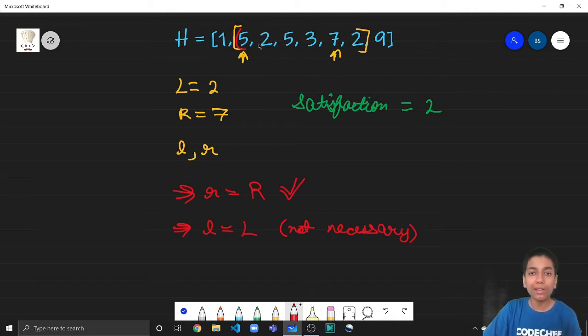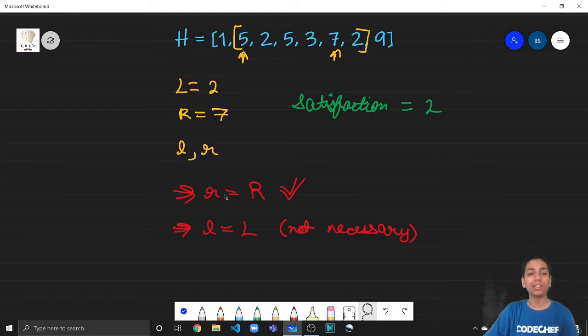But what if he starts from 2 instead? That is L plus 1. Think about the satisfaction that he'll get. First he is going to visit 2, then he'll visit 5, then he'll ignore this mountain 3, again he's going to visit 7 and he'll ignore 2. So what was the satisfaction he got this time? It was equal to 3. What I was trying to prove from this is that there's no point always taking small l equal to capital L. There could be a case where this is beneficial, but it is not always correct.